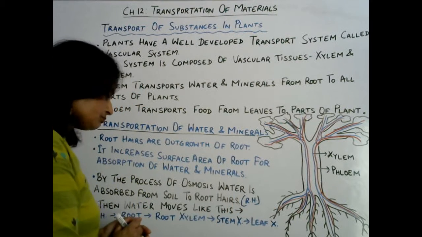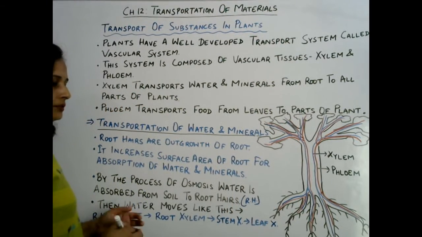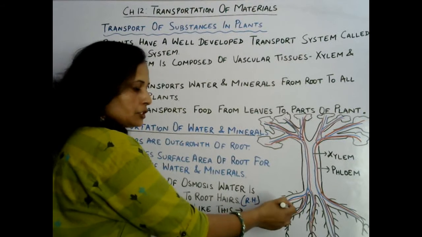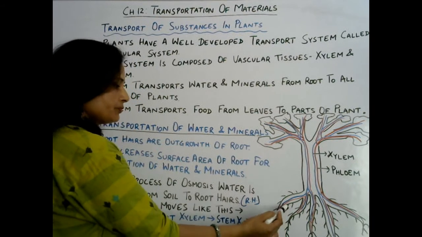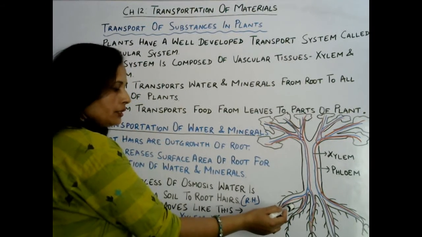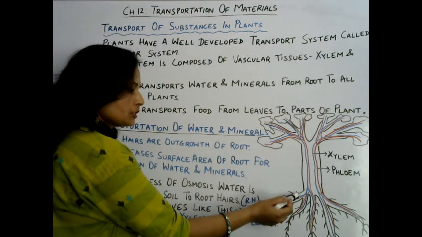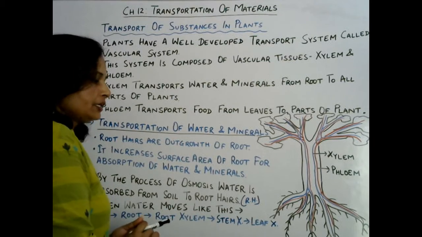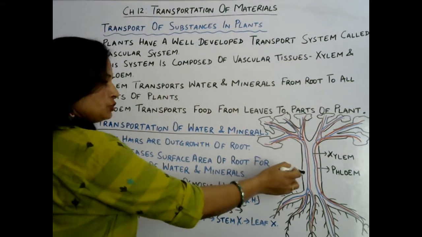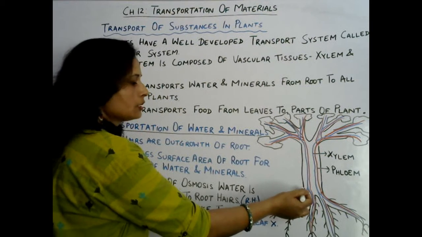Then after the root hair, again in the root hairs there is more concentration of water in comparison to the root. So then that water and mineral moves from the root hairs towards the root. Then in the root it is more in comparison to the stem. So in the root there is root xylem.